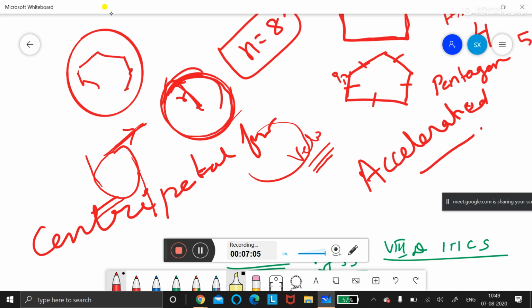You are keeping a thread, right? That is the radius. There will be a force which is binding and making this stone move. Same way, the sun is the main center of the solar system, and there is a centripetal force between the sun and the earth. That is why the earth is revolving. Same way, there is a force between the moon and the earth. We will not go into much detail in astronomy, but you should know the basics. That is why I'm teaching you all this. So these are the examples of uniform circular motion.